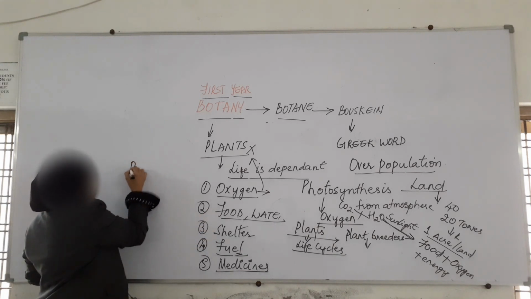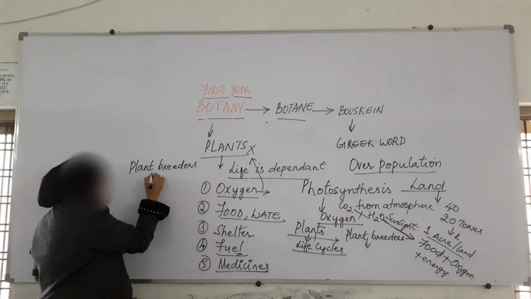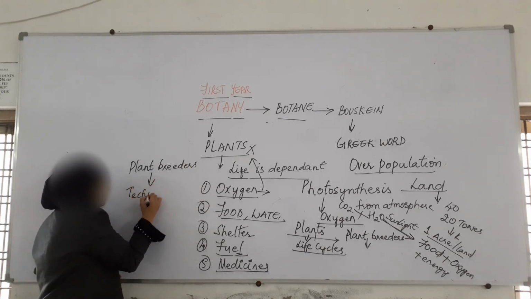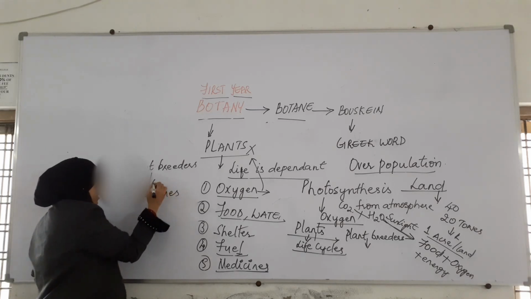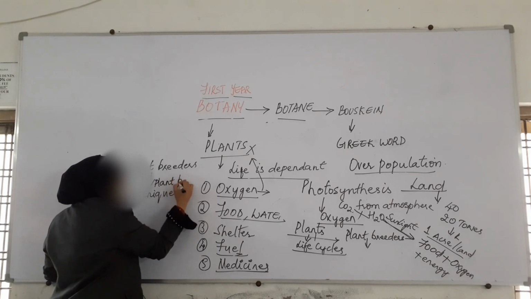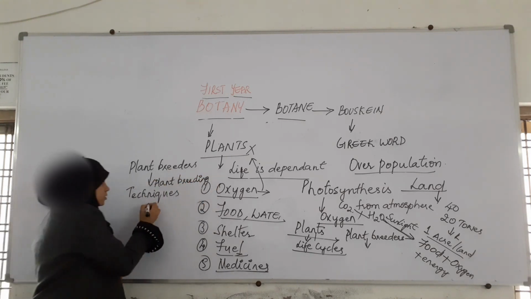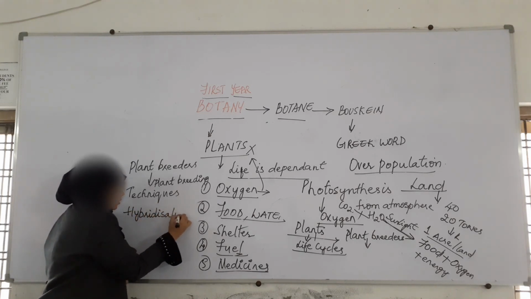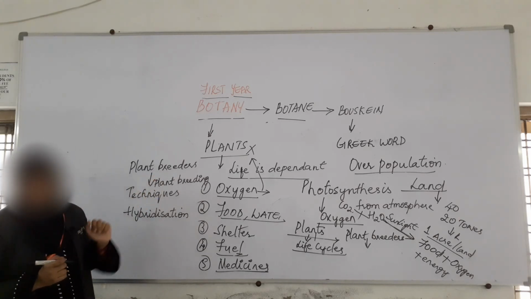By those plant breeders, the plant breeders apply various plant breeding techniques. They also use hybridization techniques to improve the productivity of the plants.